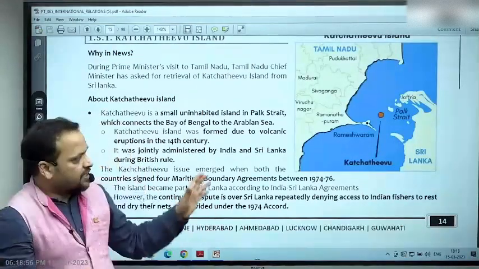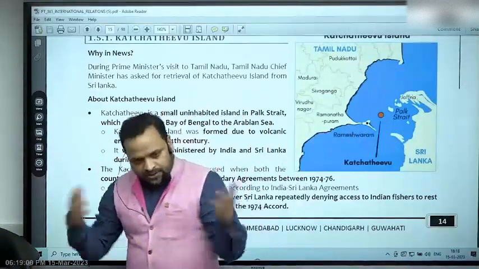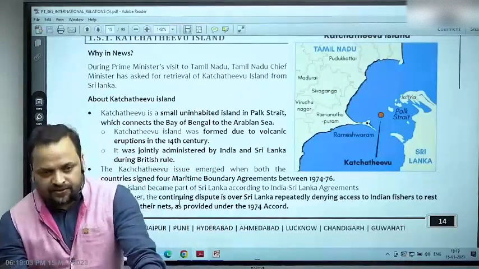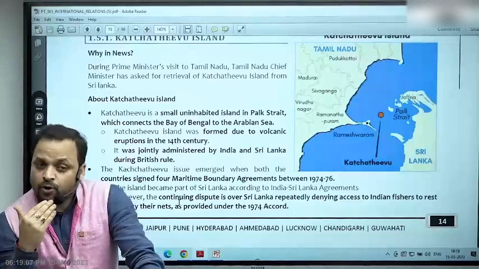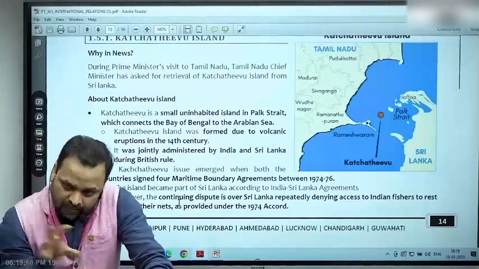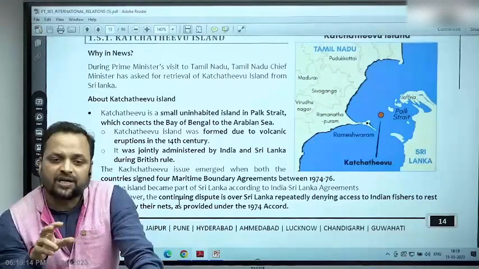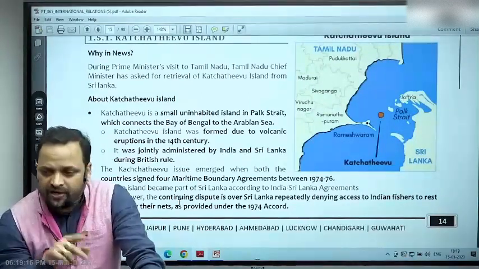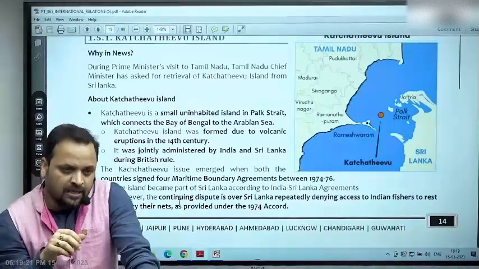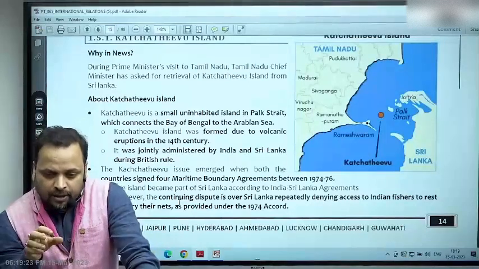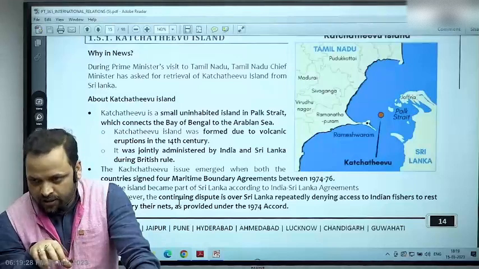Because of this, it is in the news. Now, most of these instances are reported around Kachchatheevu, because the fishermen were accustomed to drying their nets in this area; this island is uninhabited, so this practice continues. So sometimes there is also a demand. Honorable members of parliament from Tamil Nadu have raised this issue in parliament of taking back Kachchatheevu from Sri Lanka. But understand, it is through a sovereign agreement that this boundary has been decided. So it's not possible. At best, if you have that opinion, your suggestion should be that we should negotiate with Sri Lanka for leasing back Kachchatheevu for a long-term period, right?